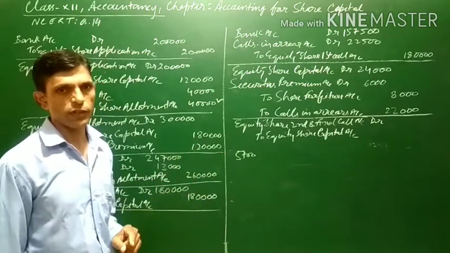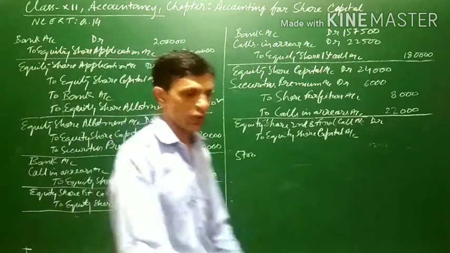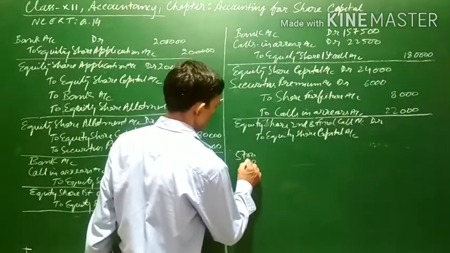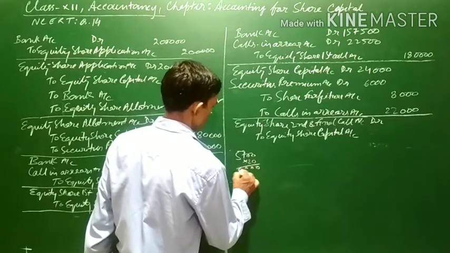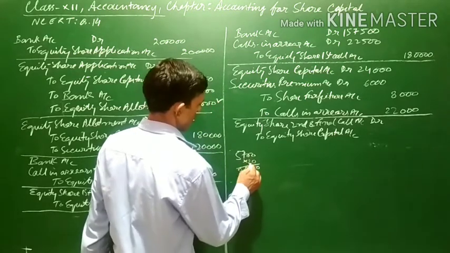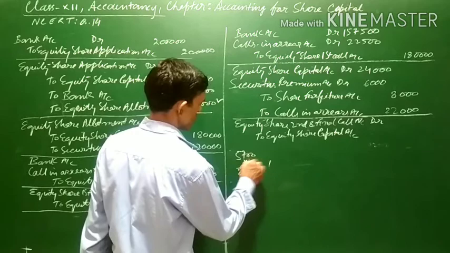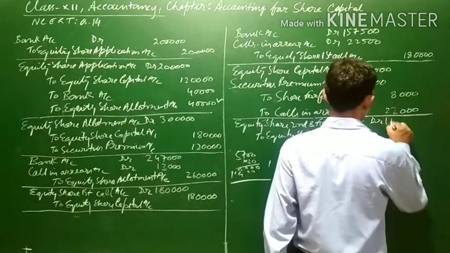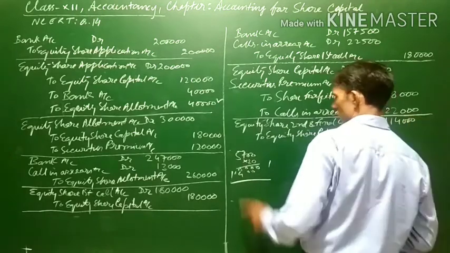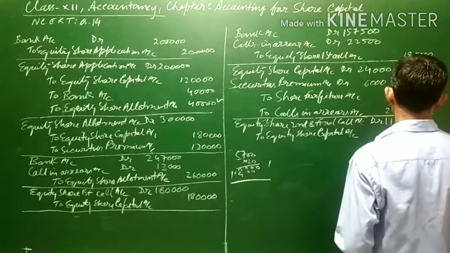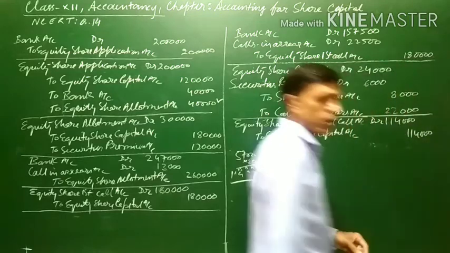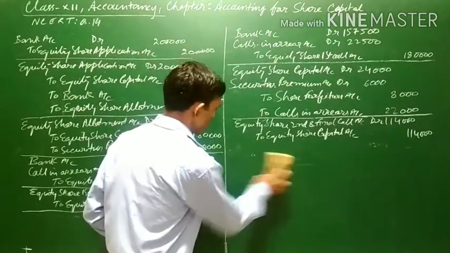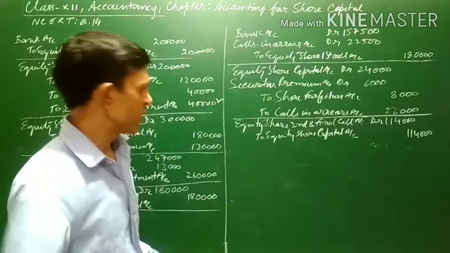The last call is of rupees 20 on 5,700 shares, which is 1,14,000. This is the amount which will be called at the time of second and final call, because only 5,700 shares are there.